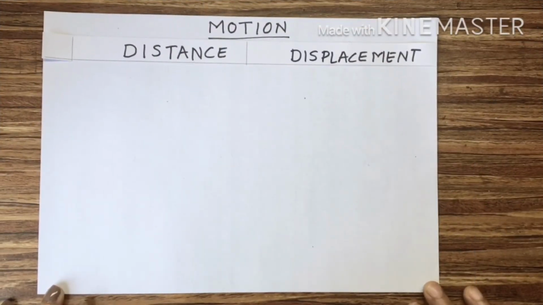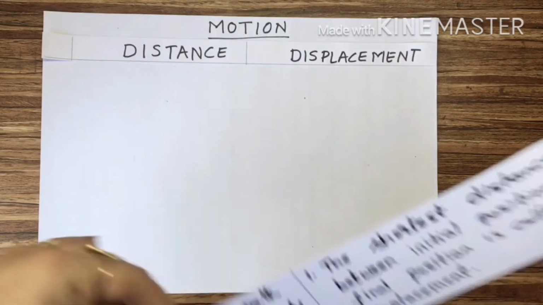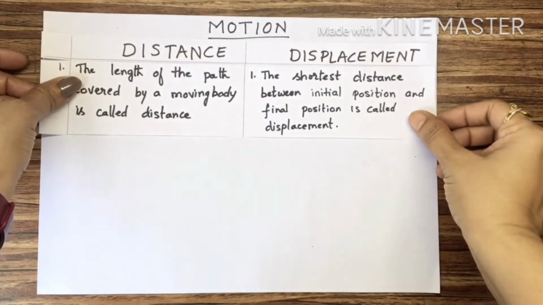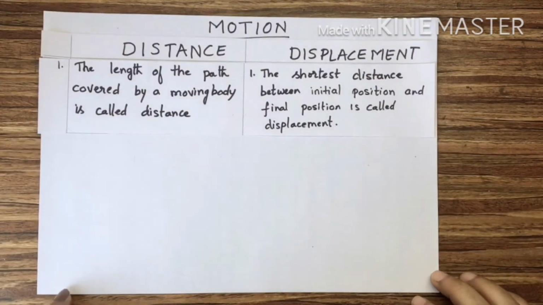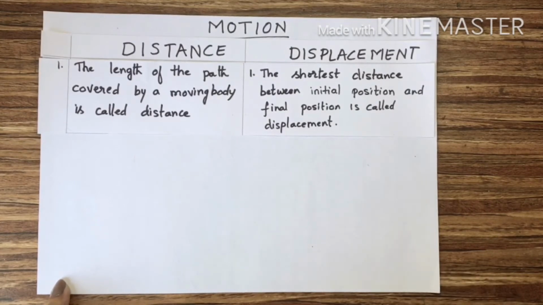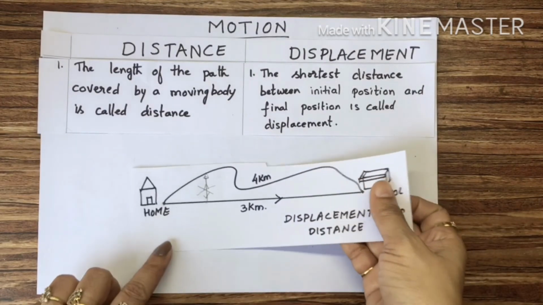Now we are going to study the differences between distance and displacement. The first difference is the definition. The length of the path covered by a moving body is called distance. The shortest distance between the initial position and final position is called displacement. Just now I explained, students, this way.